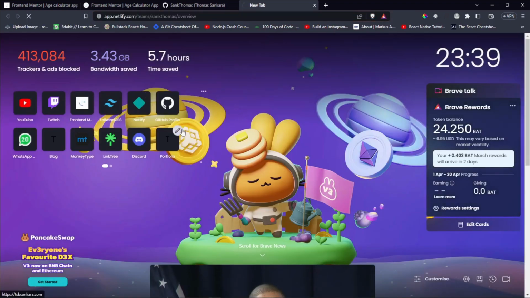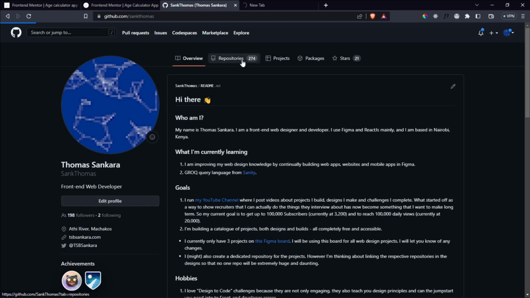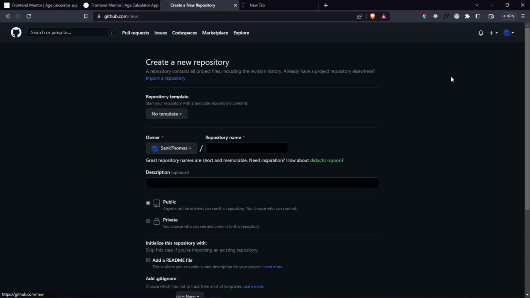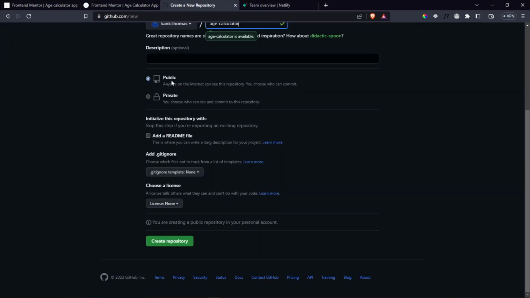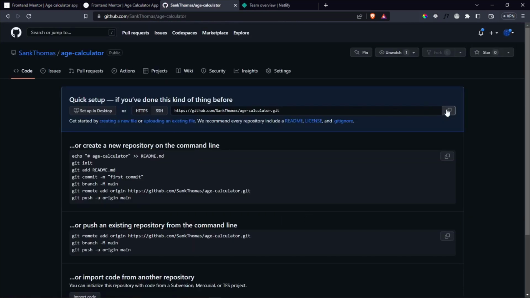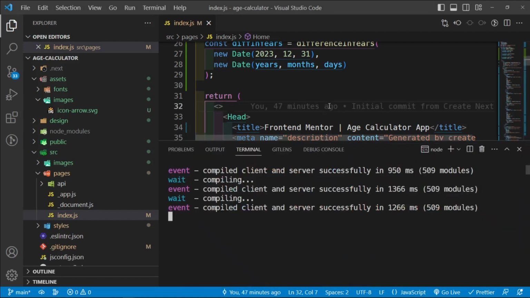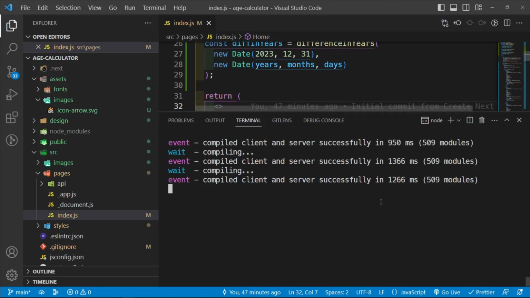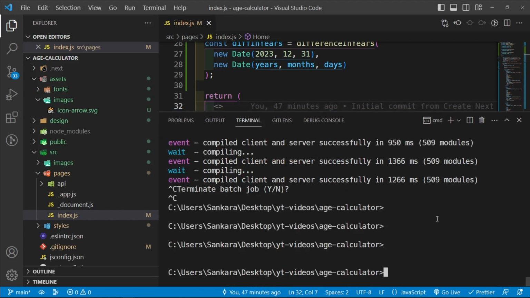So Netlify, and then let's create a new repository, and then let me just call this age-calculator, and this is going to be a public repository. Let's create repository, and then let's copy all of this, and then let's say Ctrl+J. We can now shut this down. We don't have any issues, so shut this down.